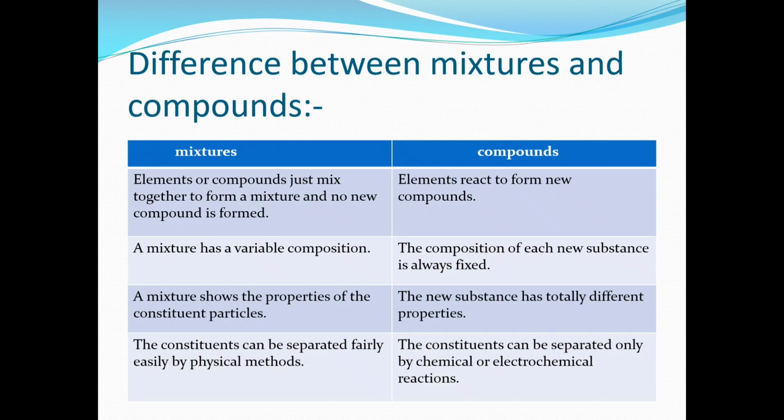By combining H2 and O2, we get water, but to get hydrogen and oxygen back from the water, we have to perform a chemical reaction. In mixtures, we can separate them easily by physical methods.